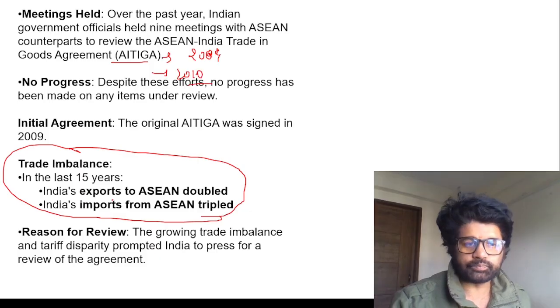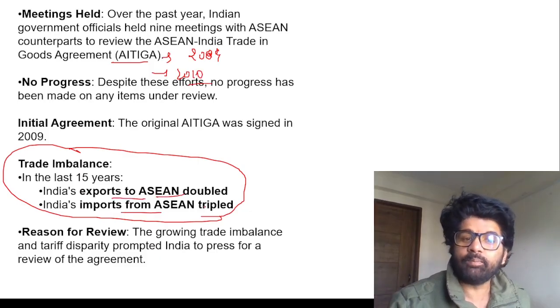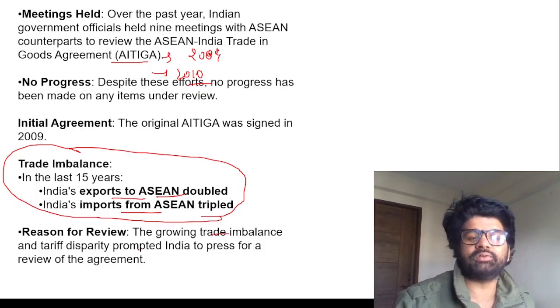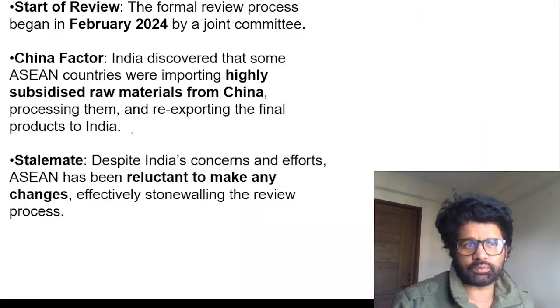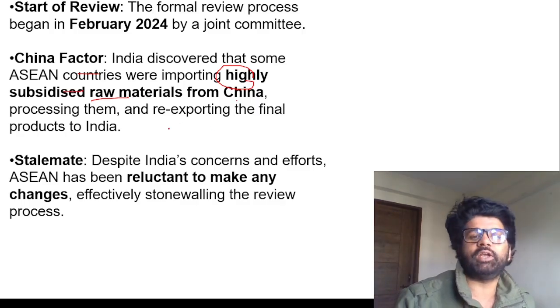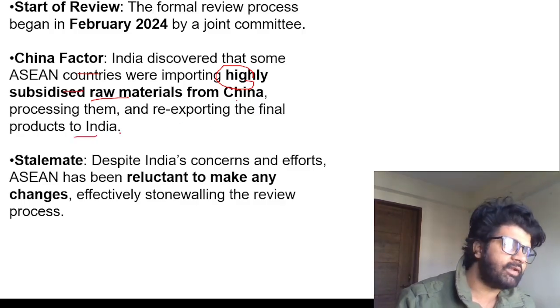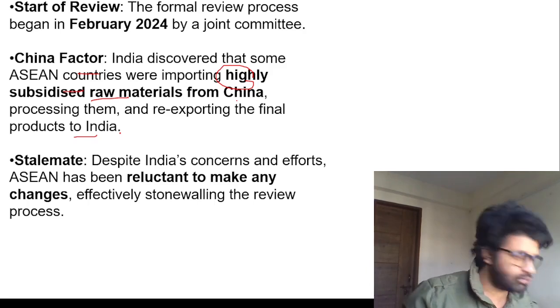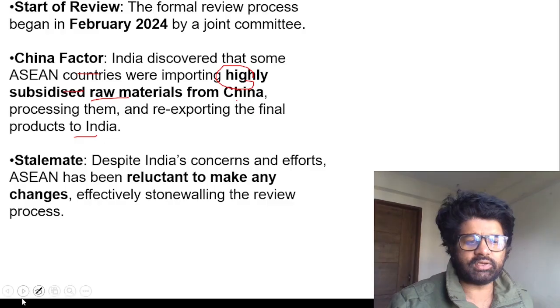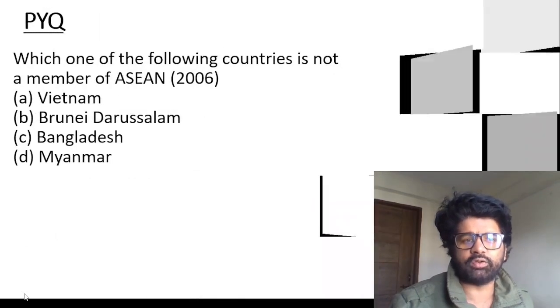Remember these facts. Exports to ASEAN doubled, imports have tripled. So again, that is leading to a trade deficit. Nobody will like it. So trade imbalances are prompting India to press for a review. And we have also seen some issues. This issue we have discussed, that some ASEAN countries import highly subsidized raw materials from China and then re-export the final products to India. So we are feeling like in a way China is selling their goods to us via ASEAN countries. But ASEAN is not making any changes. Let's wait and watch how things pan out in the future.